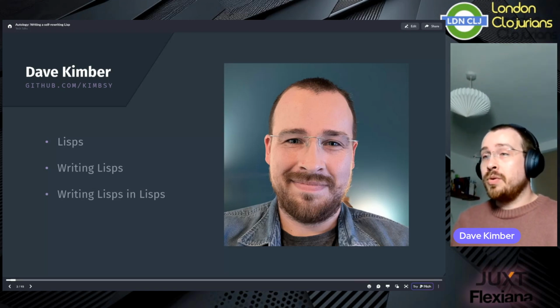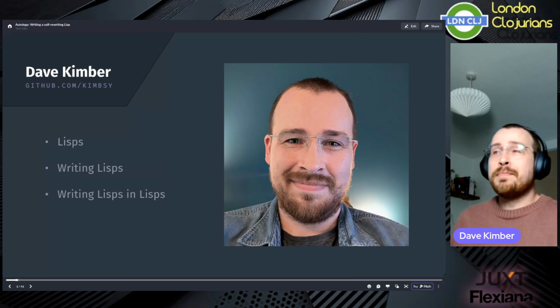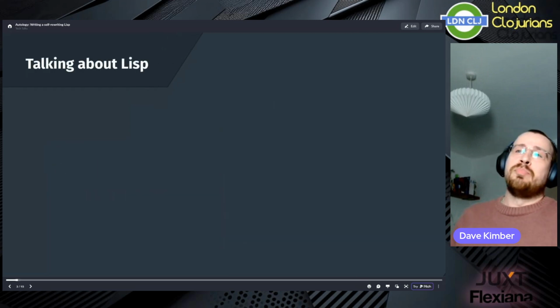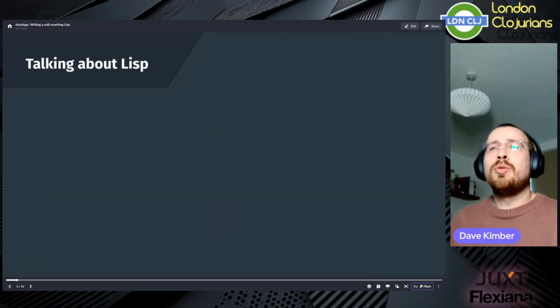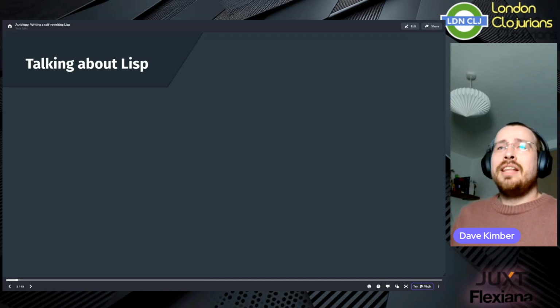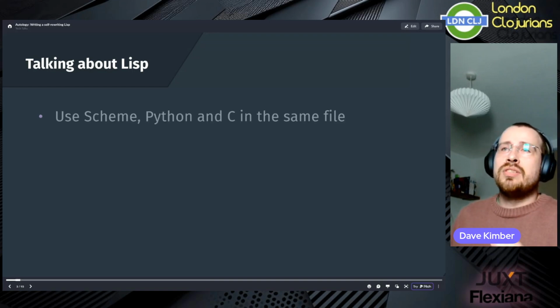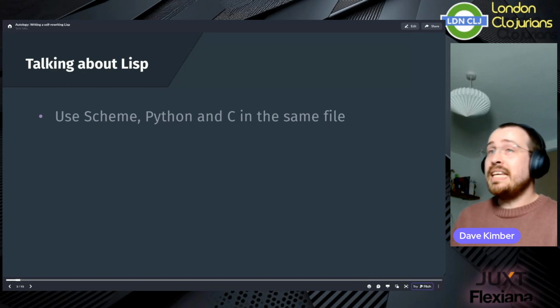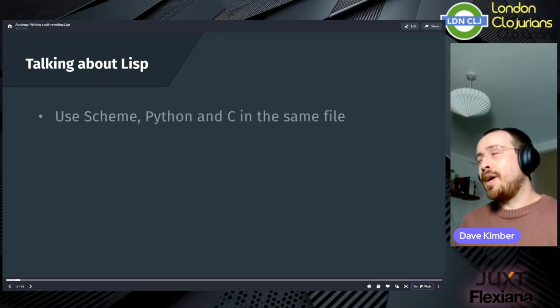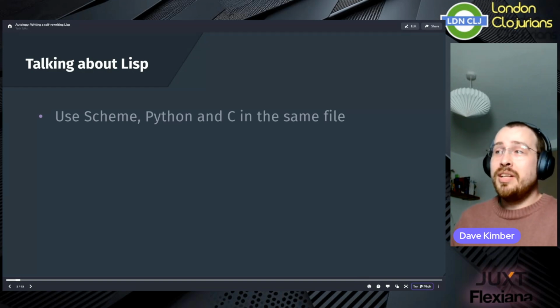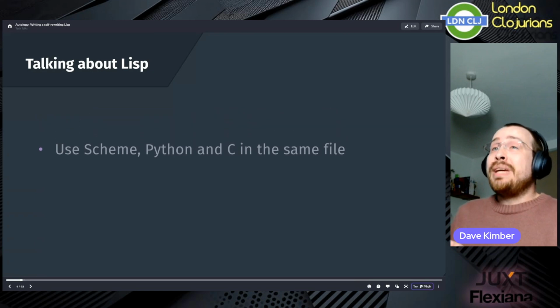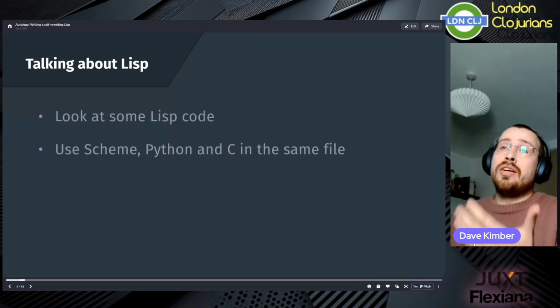And today I'm going to be talking about one of my favorite things. It's Lisp. I'm going to be talking about Lisp. Probably saw that coming. And in this talk about Lisp, we're going to be writing a program which uses Scheme, Python, and C interchangeably in a single file. Easy, right? Before we get there, first, we'll take a look at some Lisp code.